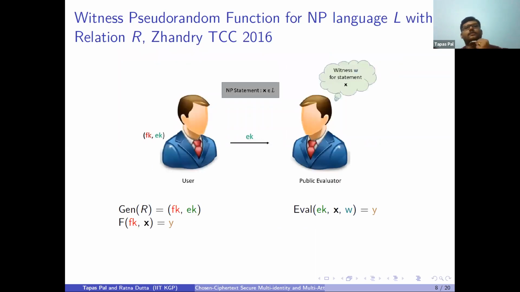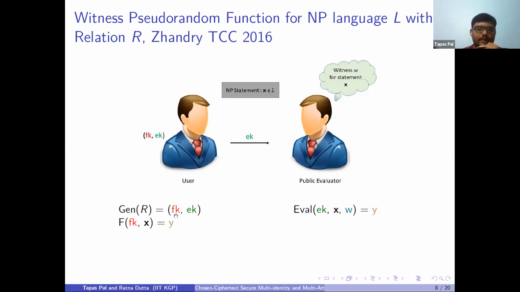Okay, so before going into the construction, let us see what a witness pseudorandom function is for any NP language with relation R. Witness PRF was introduced by Zhandry in TCC 2016. Basically, it has three algorithms: generation, eval, and decrypt. The generation will take the relation circuit R, and it will generate two keys.